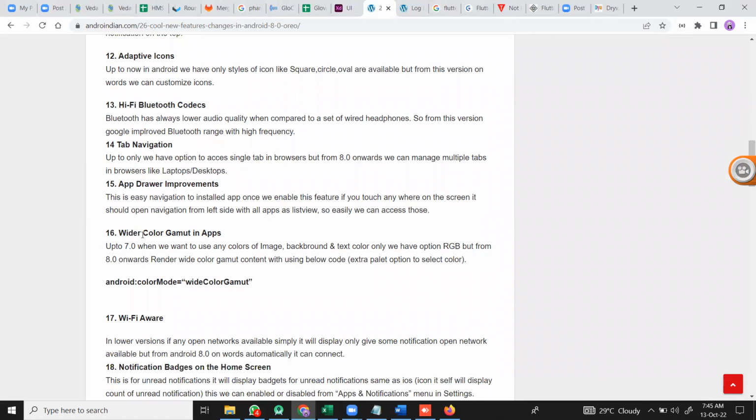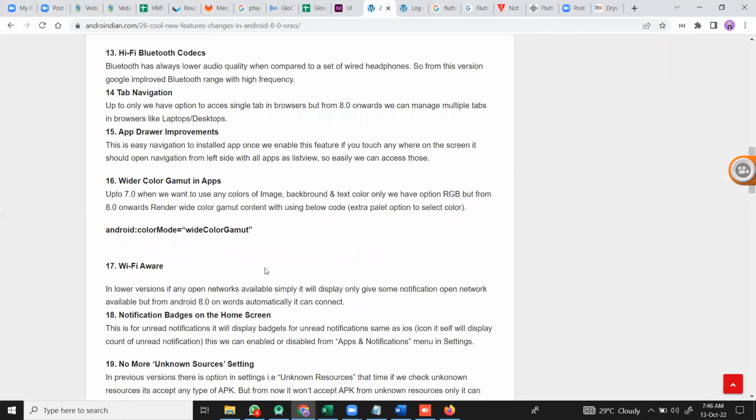Previously we used RGB, meaning RGB color combinations. But right now we can use multi-colors. Many colors we can use with the combination of different codes, so that we can easily create an app with more colors. That feature has been introduced here.